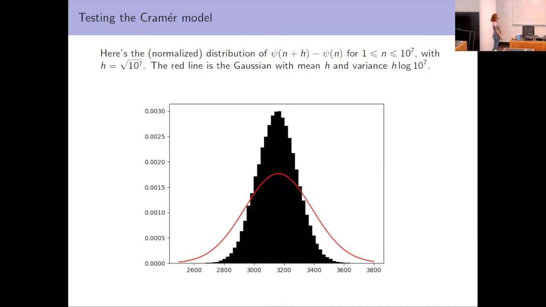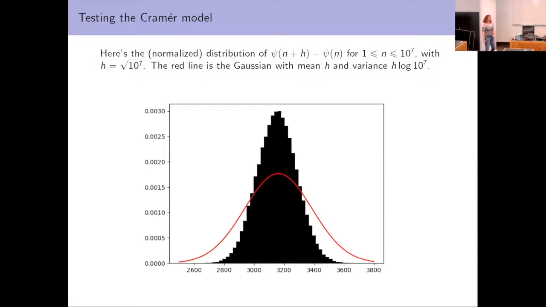So in this case, I've taken h to be the square root of n, and so n is 10 to the 7th. And so we have the normalized distribution of the number of primes in this moving window. And so I've just made a histogram. And here the red line I've plotted against the Gaussian with mean h and variance h log 10 to the 7th. The moral that I want you to take away from this slide is that that's not a very good fit. And in particular, the Gaussian guess seems pretty good, but it looks like the variance should be smaller than the Cramér guess. And so we want to look for some reason why the variance is smaller.